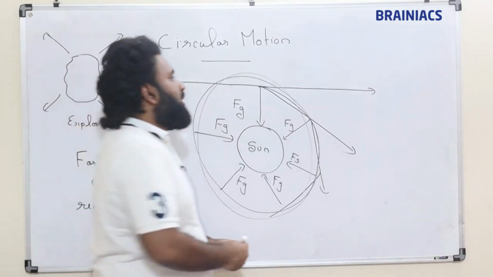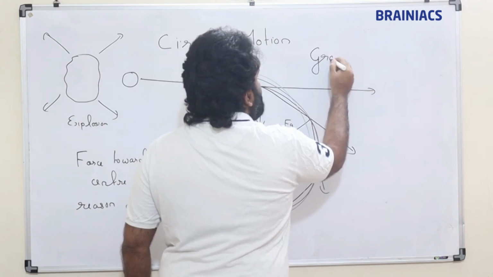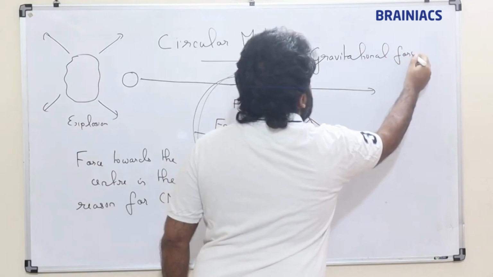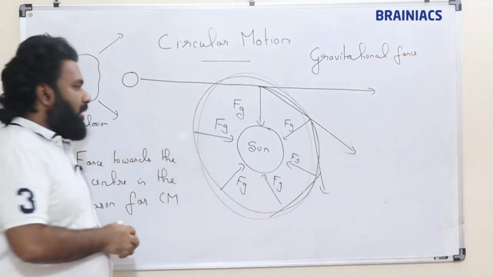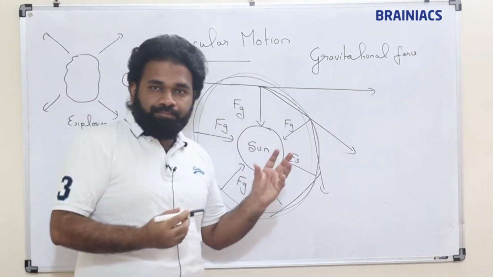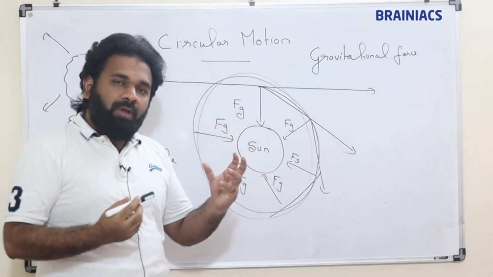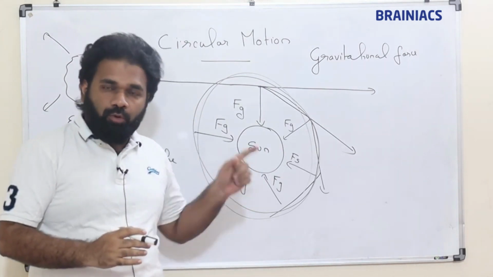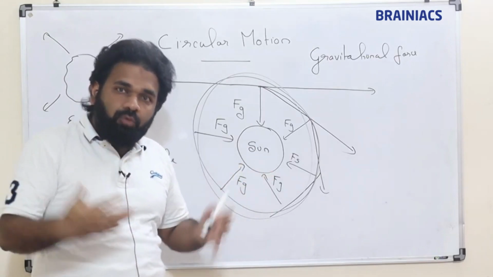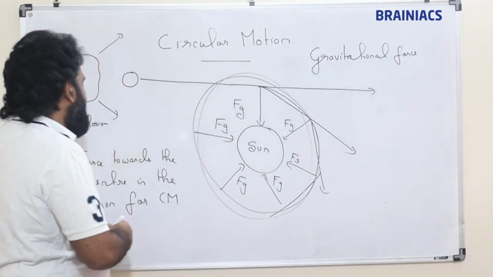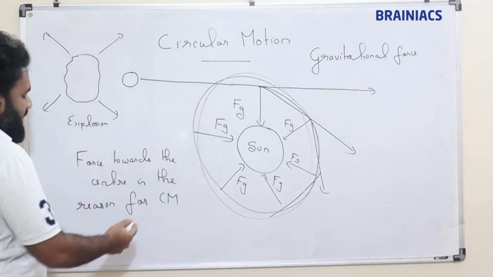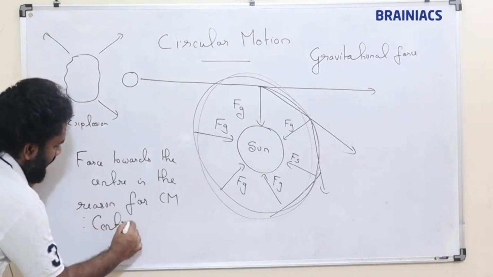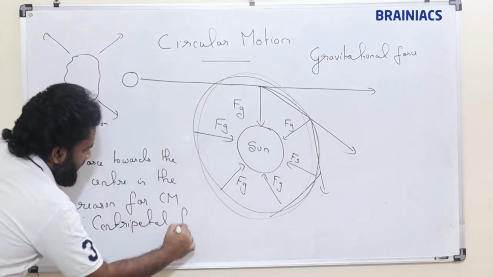So here gravitational force is the reason for circular motion. Now one term for force: generally any force which causes a circular motion, and if that force is acting towards the center, is called centripetal force. The force towards the center is the reason for circular motion. This force is called centripetal force.